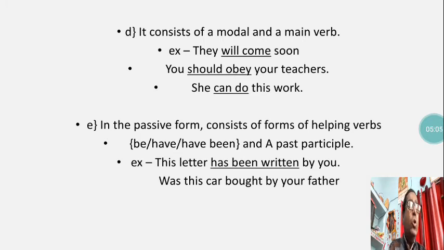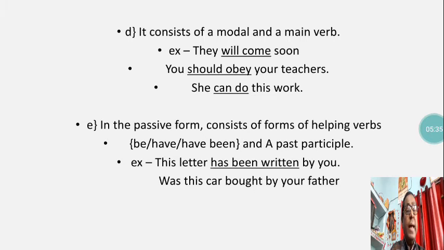Here should obey is the verb phrase. She can do this work. So can do is the verb phrase, in which can is a modal and do is the main verb. In the second one, should is a modal and obey is the main verb. In the first sentence, they will come soon, will is the modal and come is the main verb.